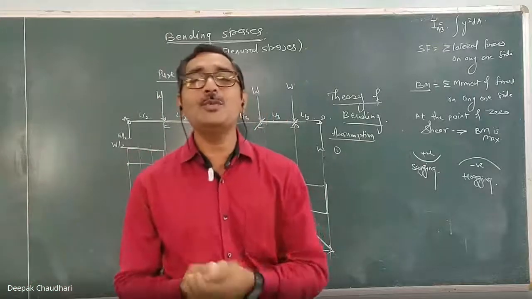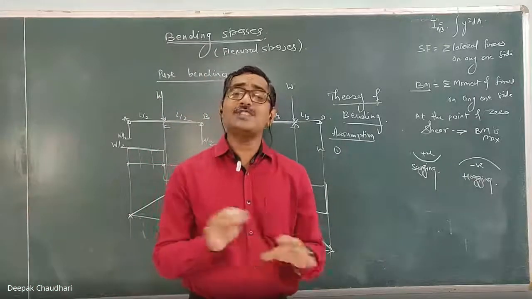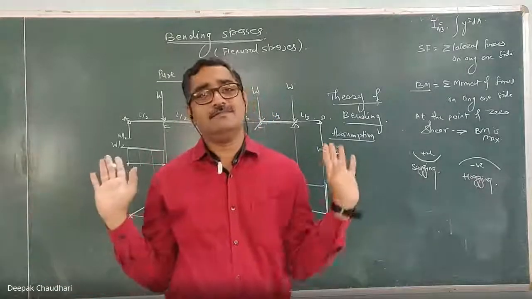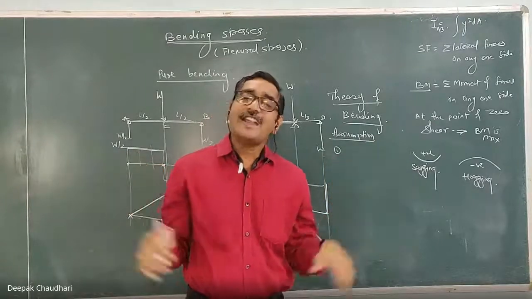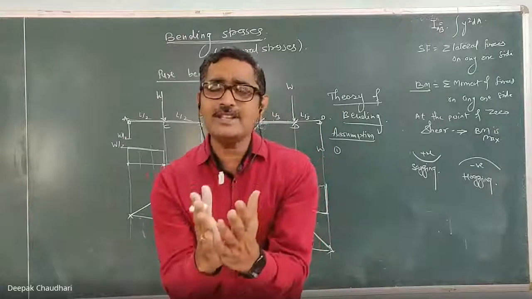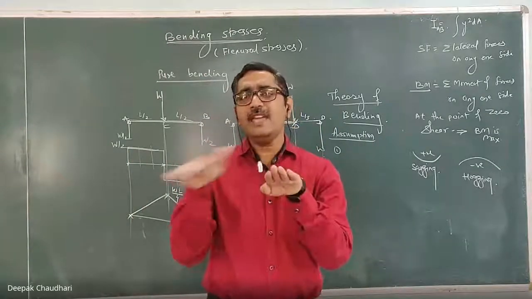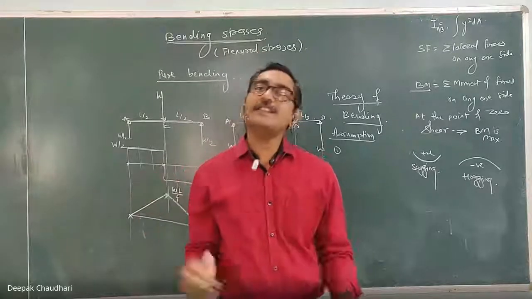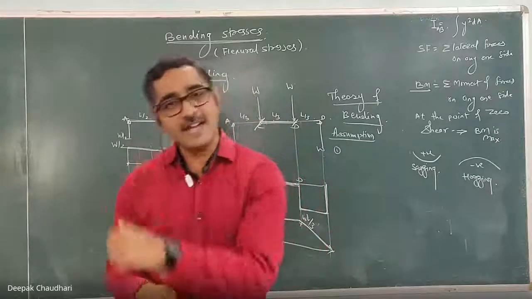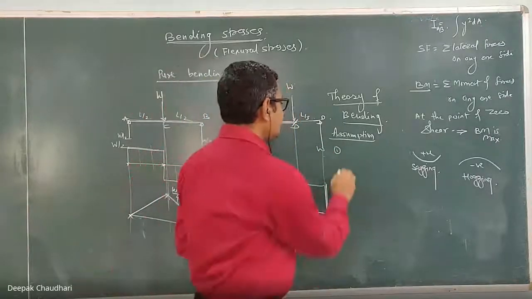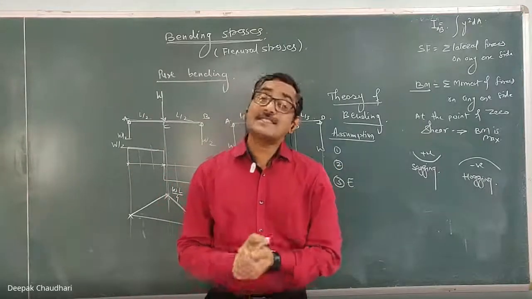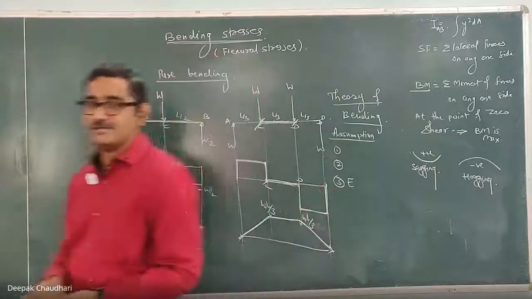The material of the beam is homogeneous means having the same composition in all three directions, in X, Y, and Z direction. The composition of the material should be the same. Isotropic means having the same property in all directions. Whatever the material properties are, that material property should be the same in X, Y, and Z direction. We are going to derive that formula under this assumption that the material should be homogeneous and isotropic. The third assumption is that the modulus of elasticity is the same for tension and compression.